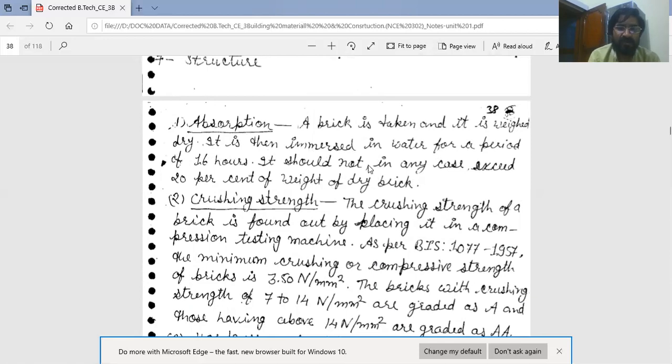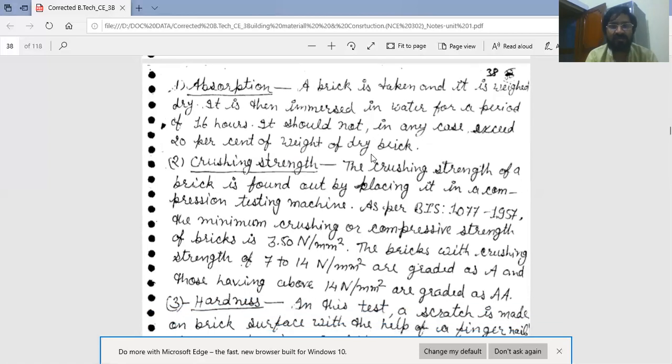It should not in any case absorb more than 20% of the weight of the dry brick. This property decides whether the brick is first class or second class.